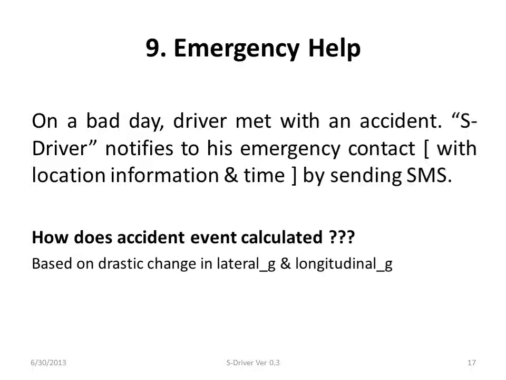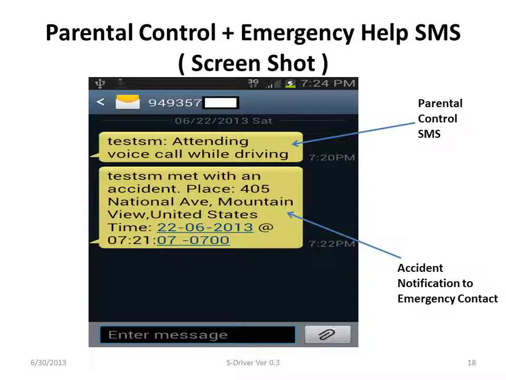Emergency help. On a bad day, if the driver meets with an accident, S-Driver notifies his emergency contact by sending an SMS. The accident event is calculated based on lateral and longitudinal force. Here, for the parental SMS control, you can see the message about attending a voice call while driving. The second one is the accident notification to the emergency contact, saying the test SM met with an accident, with the place and time all sent here as SMS.